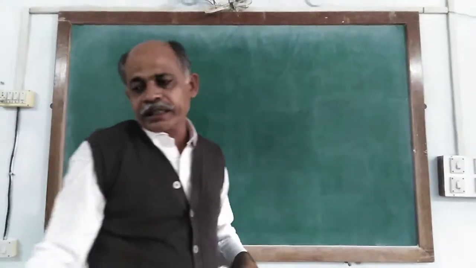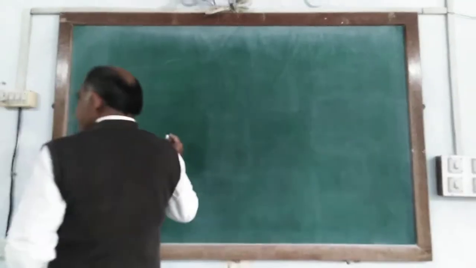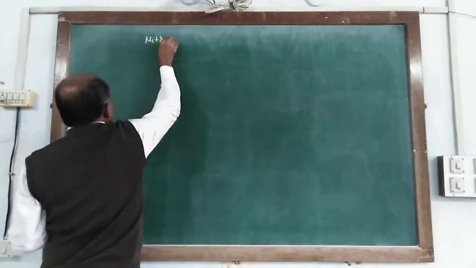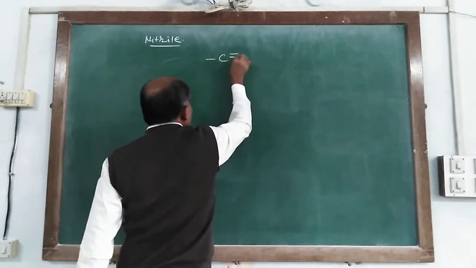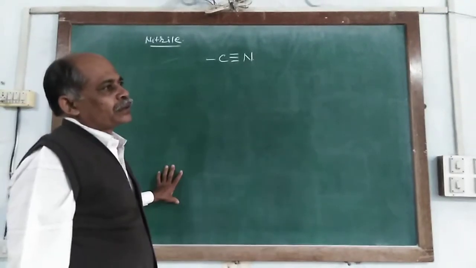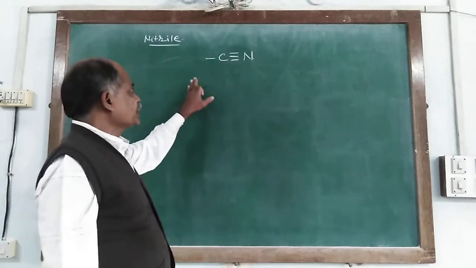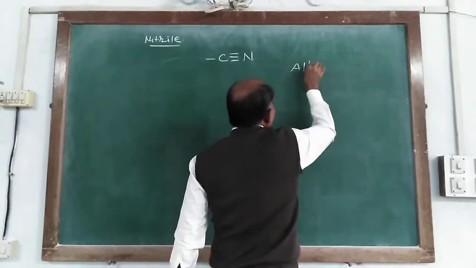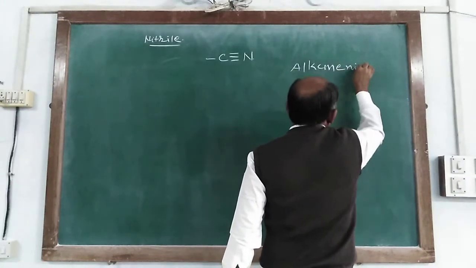Now we take the IUPAC nomenclature for cyanide or nitrile. And nitrile having the functional group as a C triple bond N, and it is named as a, according to IUPAC nomenclature, it is named as a alkane nitrile.